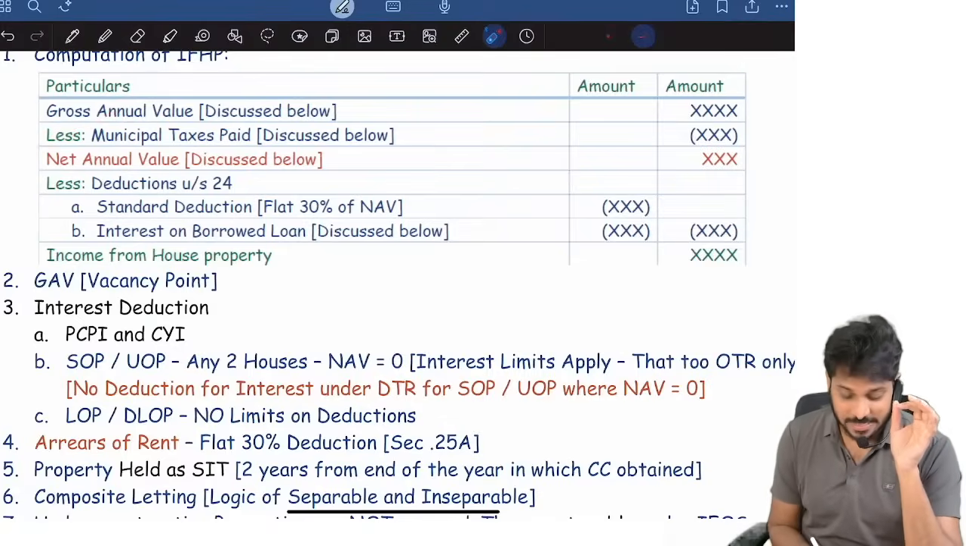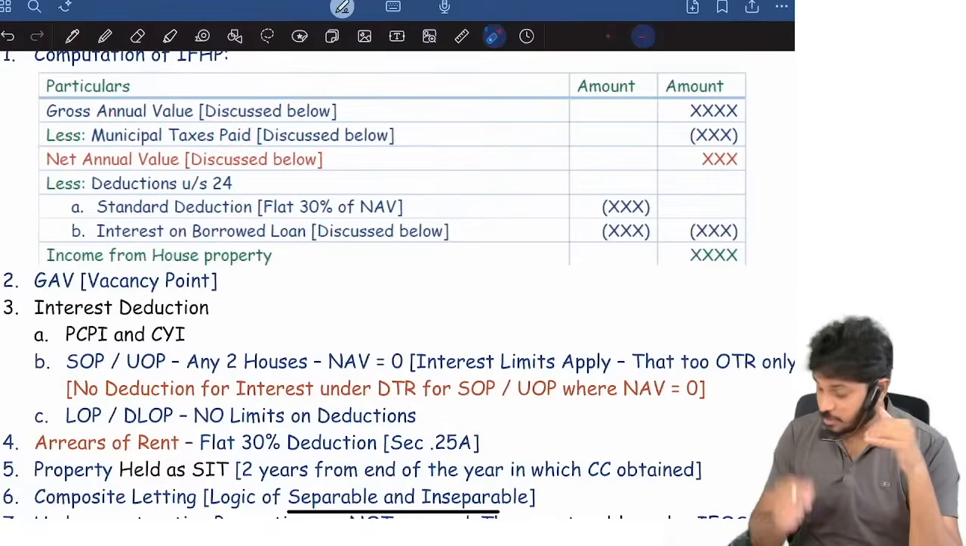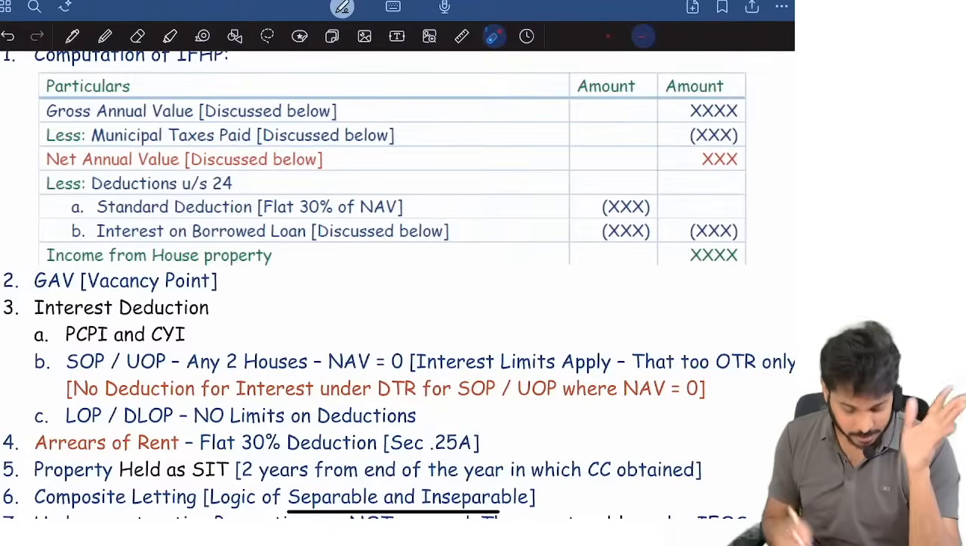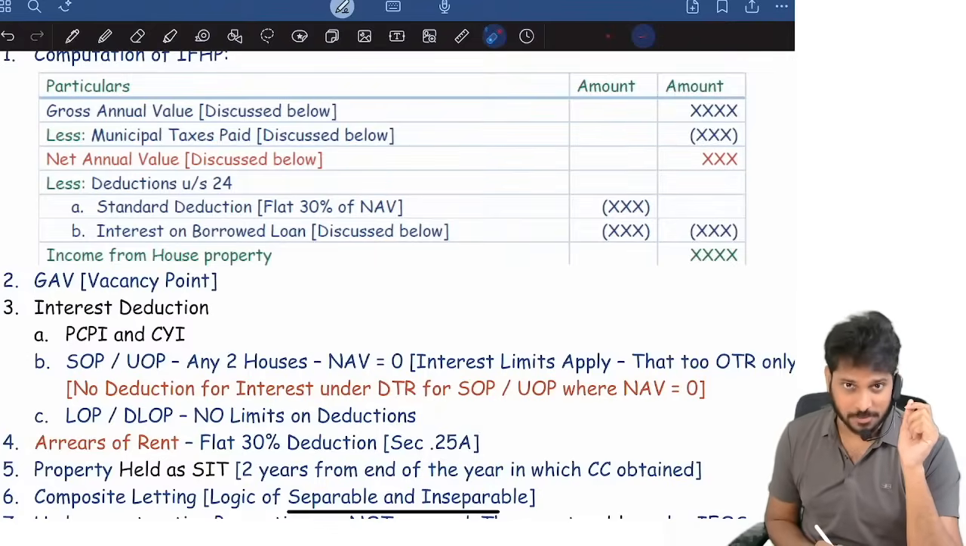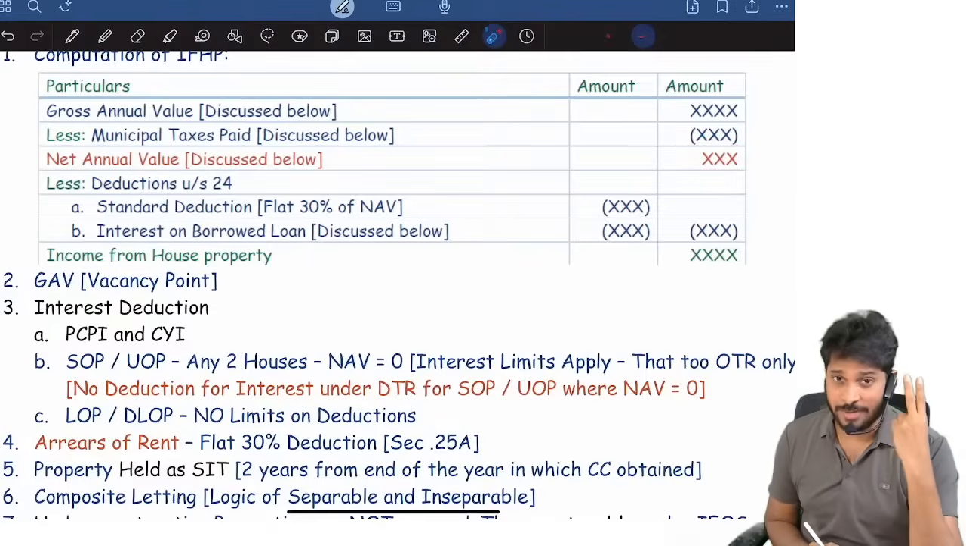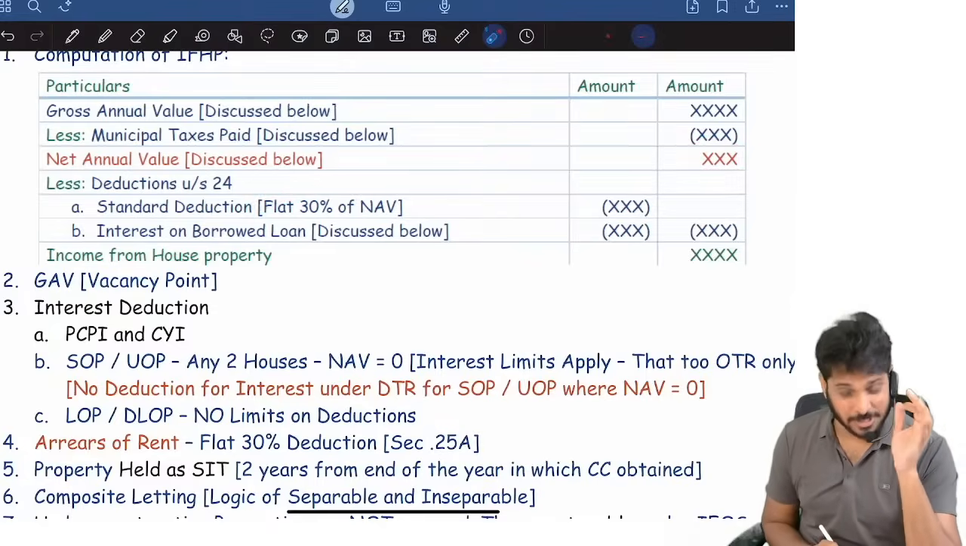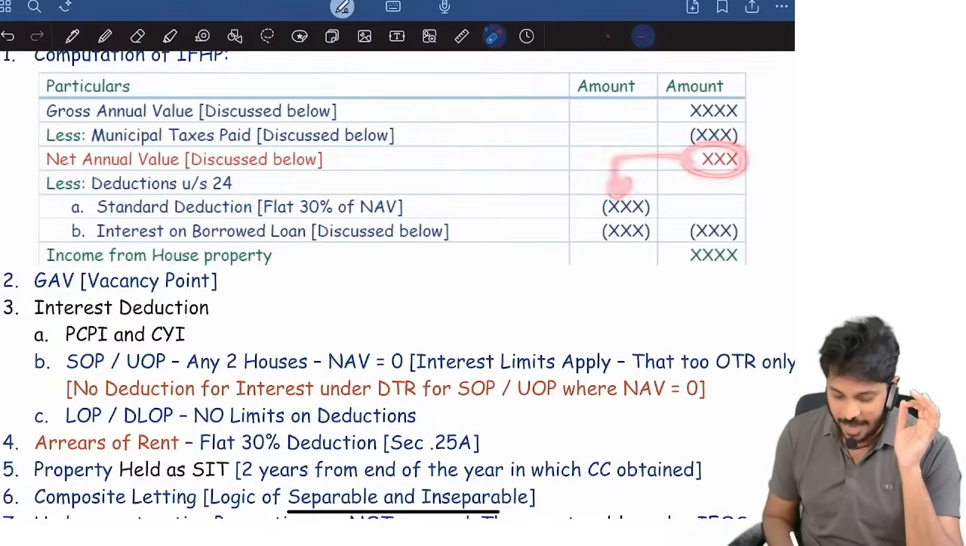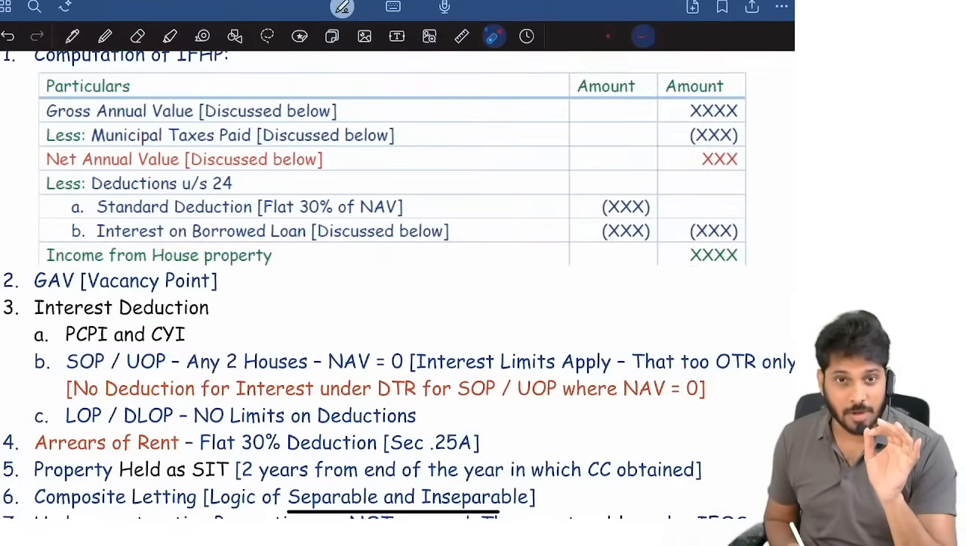Then municipal taxes paid. Whatever is paid, that much is given as deduction, cash basis. Then net annual value we get. From net annual value, we have two deductions. One is flat 30%, 30% on this, and then interest on borrowed loan. Then the balance income is called as income from house property.